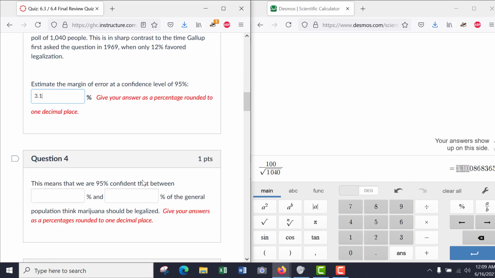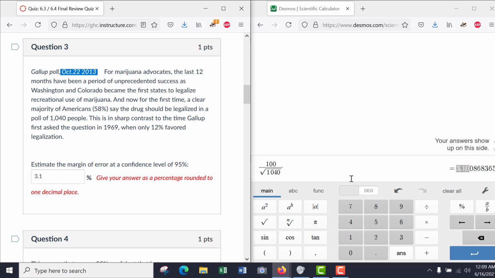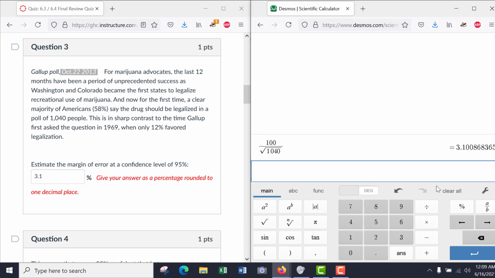And so then the next question is, this means that we are 95% confident that between what percent and what percent of the general population think marijuana should be legalized at that moment in time, which is October 2013, right? So we take the 58%, that's what we found from the poll, and we add 3.1 and then subtract 3.1.